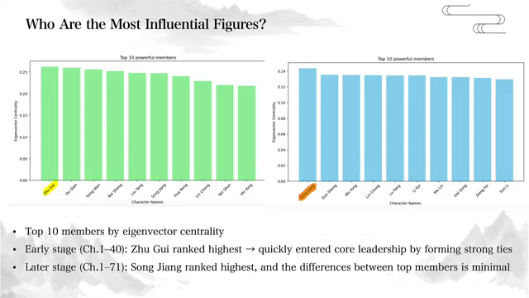By chapter 71, Song Jiang had the highest eigenvector centrality, but the gap between him and other top members remained minimal. This reflects a relatively balanced distribution of power in both stages, though the later network became slightly more equal and collaborative overall. In the next section, we will introduce clustering coefficient and betweenness centrality to further analyze how Song Jiang's influence evolved over time within the network.